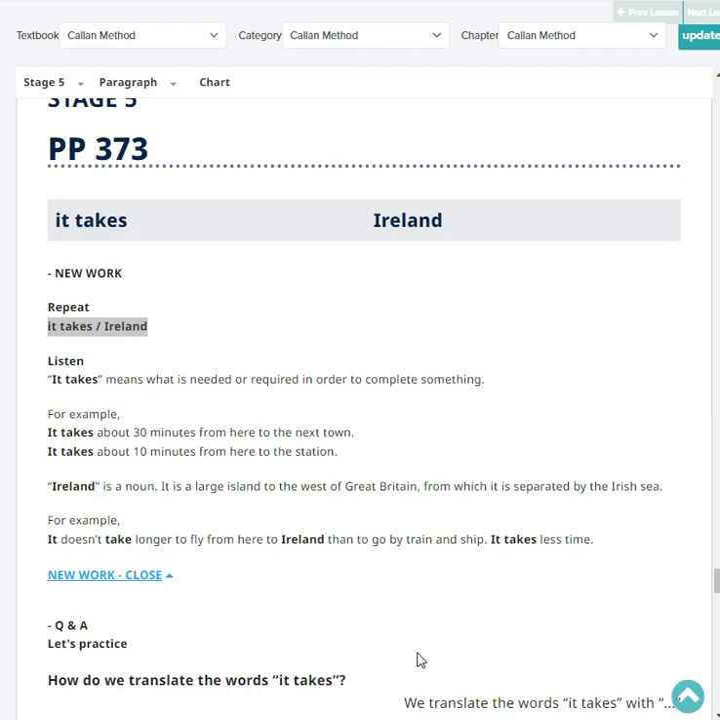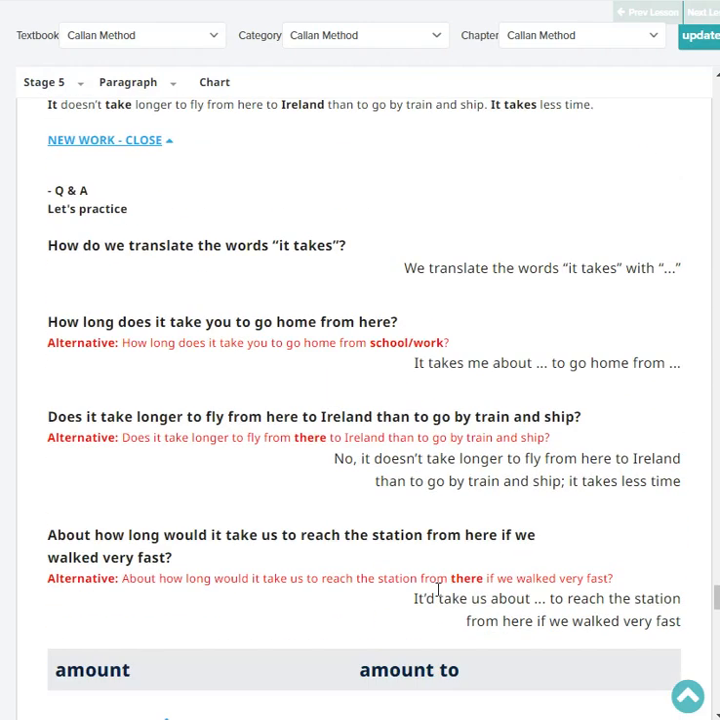Let's practice. How do we translate the word it takes in Japanese? We translate the word it takes with 何分かかる in Japanese. Very good. How long does it take you to go home from your office?